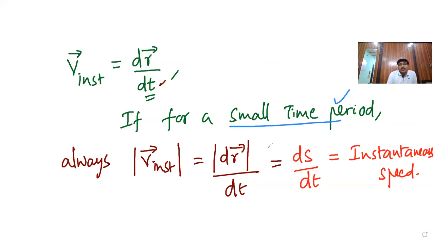For a small time period, the magnitude of instantaneous velocity becomes equal to the instantaneous speed.